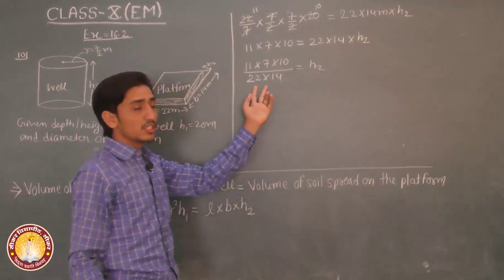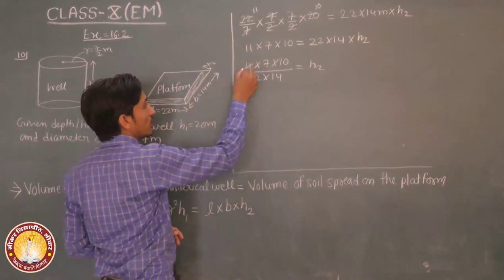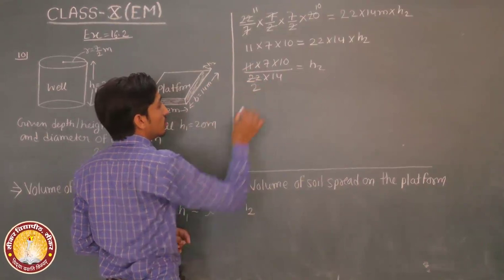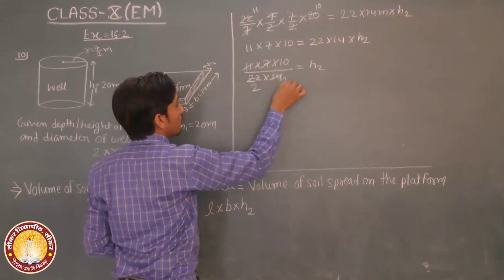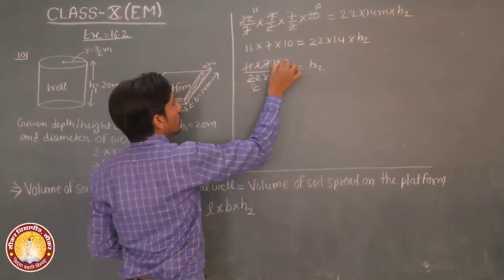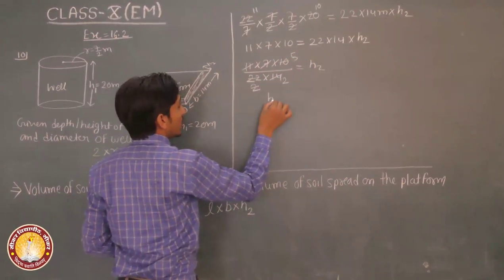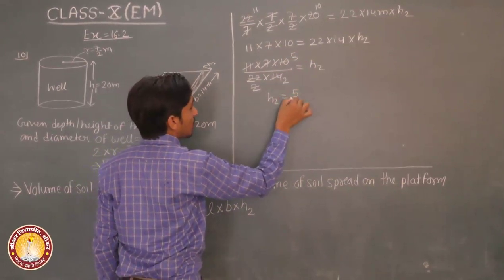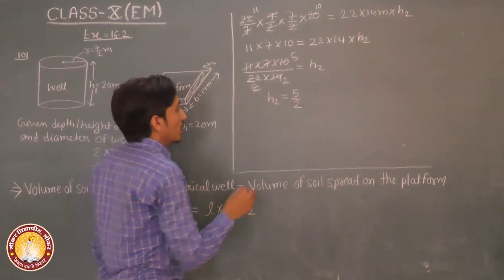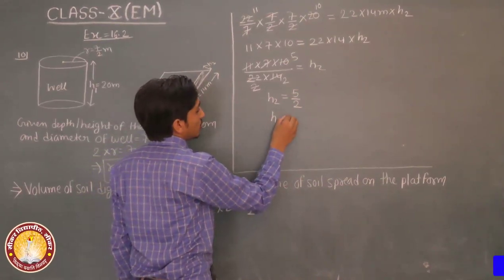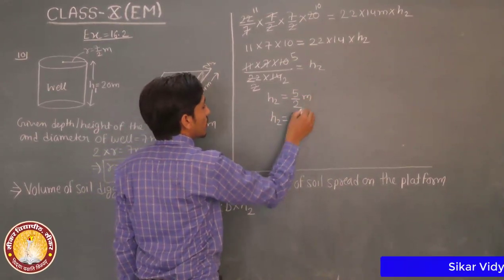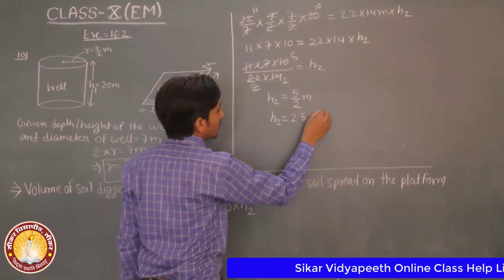Multiplication and division: 11 into 2 is 22, 7 into 2 is 14, 2 fives are 10. H2 is equal to 5 upon 2, then 2.5 meter.